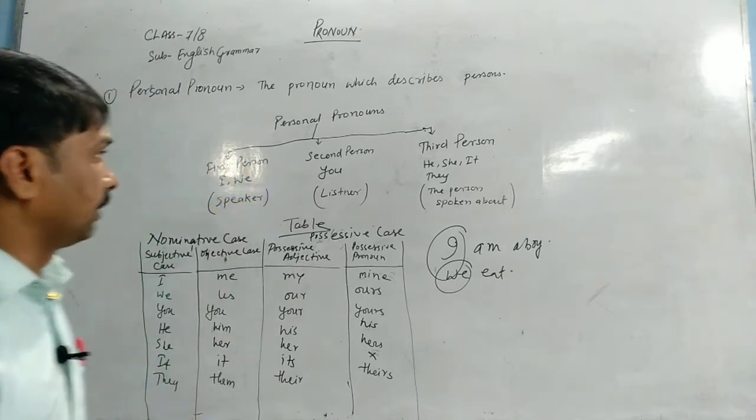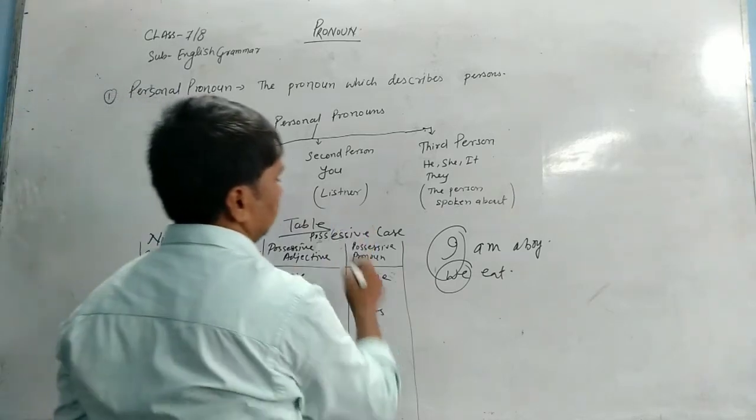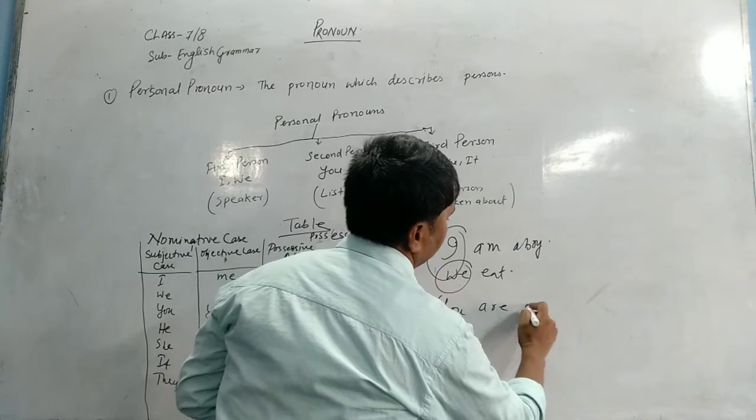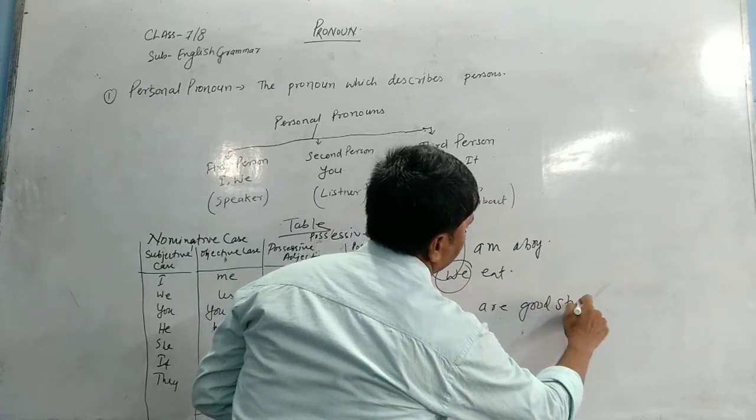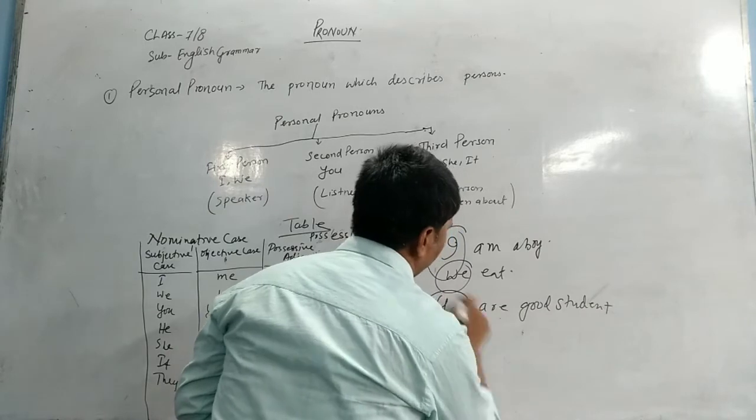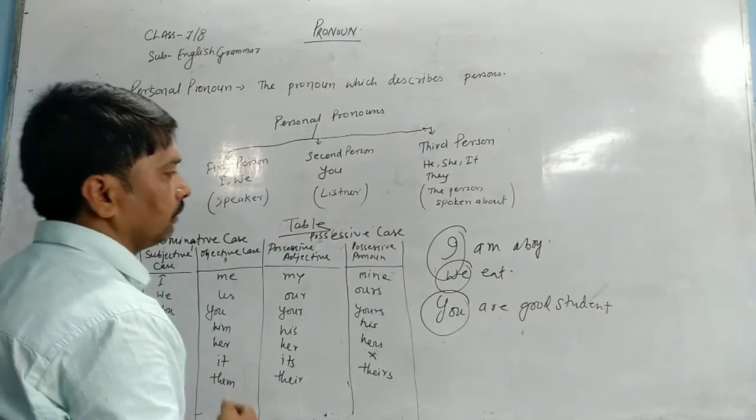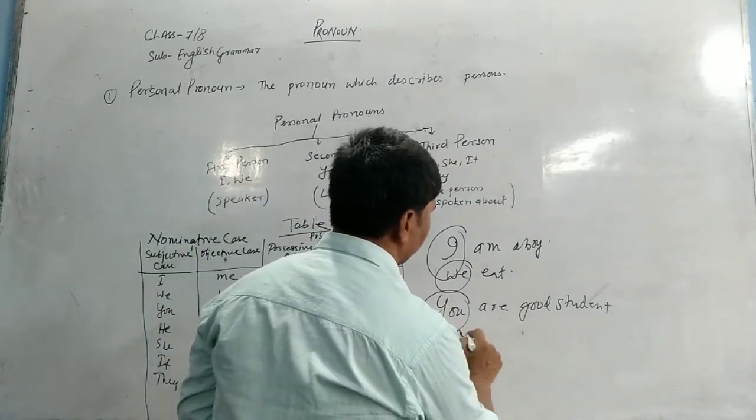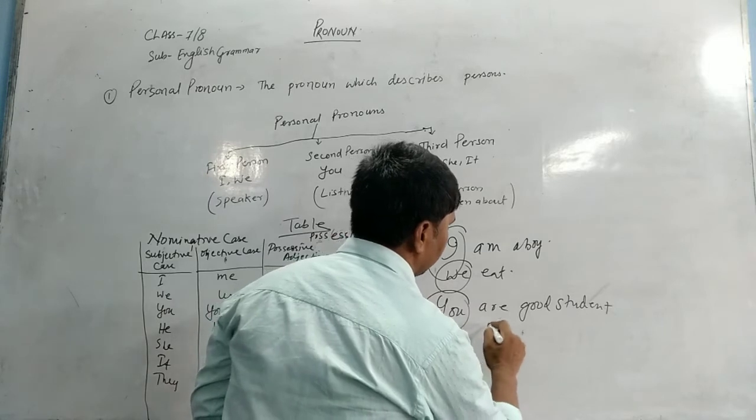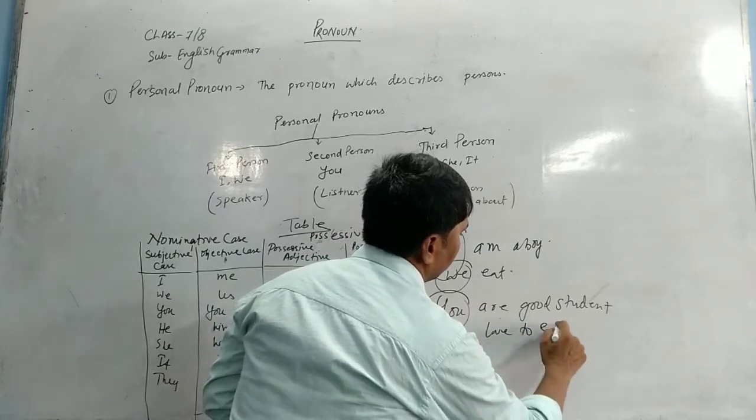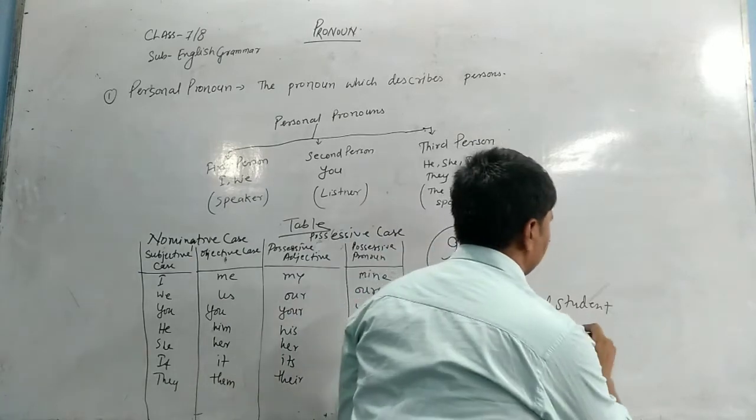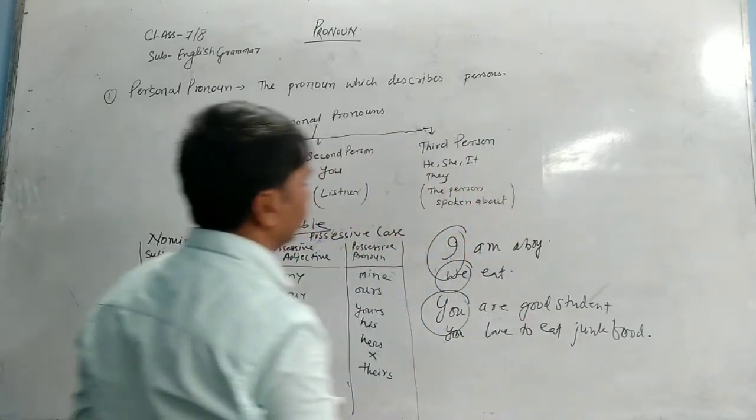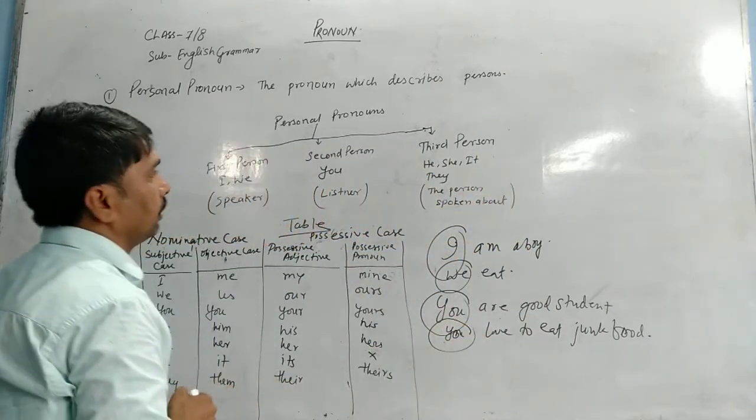Now we come to the second person. Second person is called listener. If you're talking about you are a good student, the word you is listener. He is listening that he is a good student. You are a good student. You love to eat junk food. So you is also listener. So it is second person.